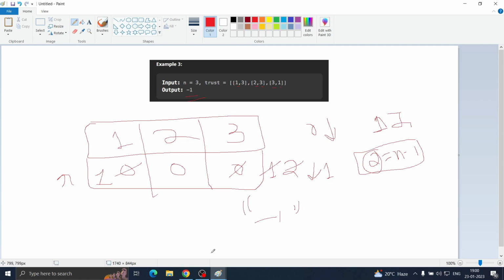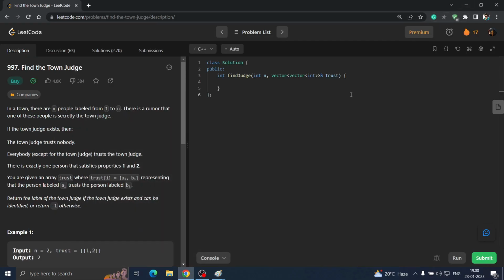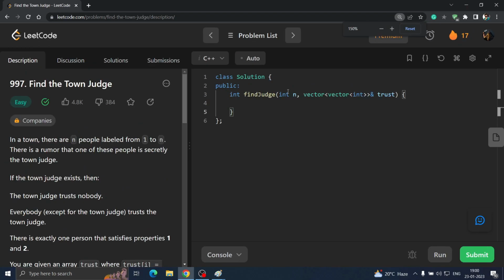So that is how you are dealing with the town judge condition. The judge should not trust anyone and it should be trusted by everyone. That means its in degree should be n minus 1 and out degree should be 0. So this is how you are dealing with this condition, by increasing the in degree and decreasing the out degree. Okay, got it? So let's try to code this now. So let me just zoom it for you. To code this, what's the first thing we should keep in mind? We have to return minus 1 for any other case when we are not getting the town judge. So we should write it first.